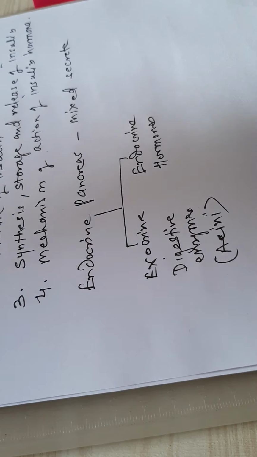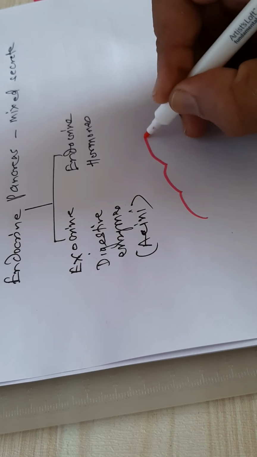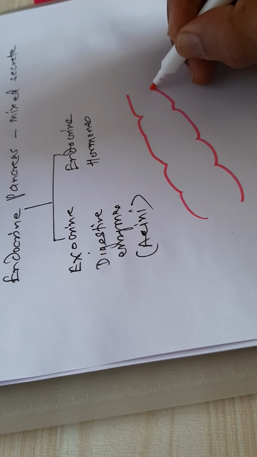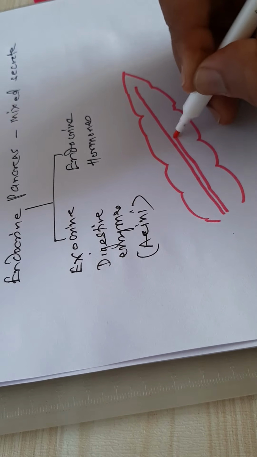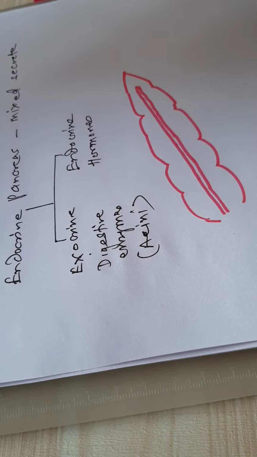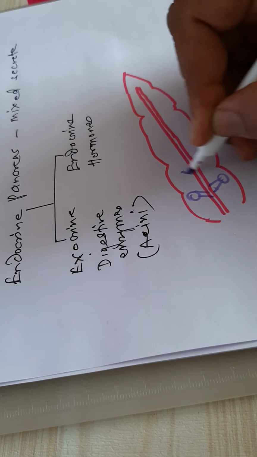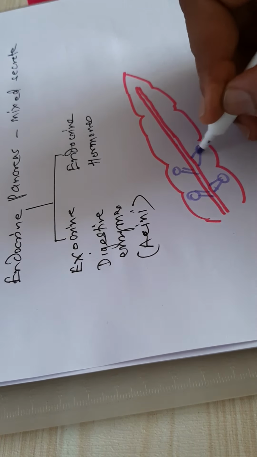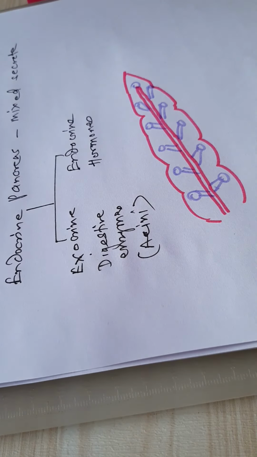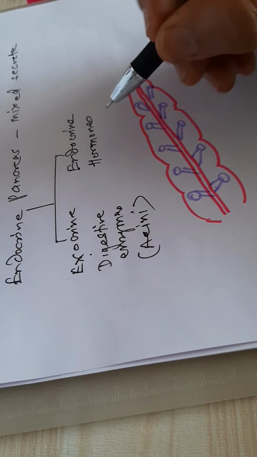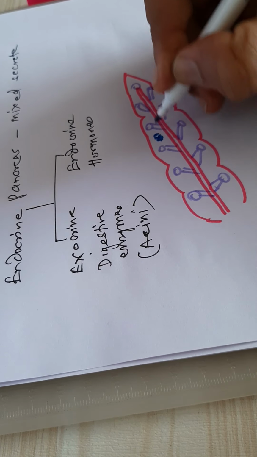Now if you see the structure of the pancreas, the exocrine portion consists of acini, which are responsible for secretion of enzymes, and in the endocrine portion you get different groups of cells in between. They are scattered.